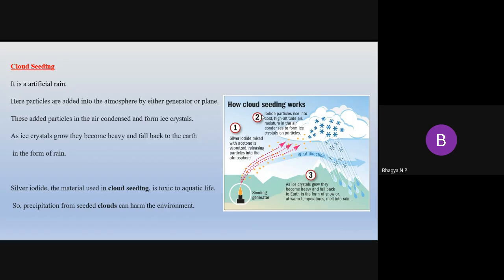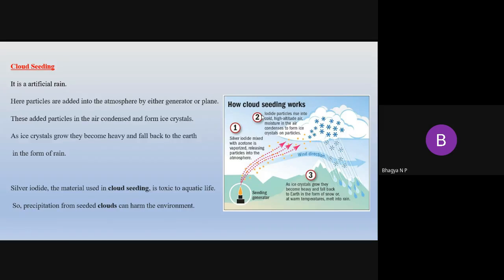Then which particle are we using to produce artificial rain? We are using silver iodide as the particle. So silver iodide is used as the particle to produce artificial rain. So this is about cloud seeding.